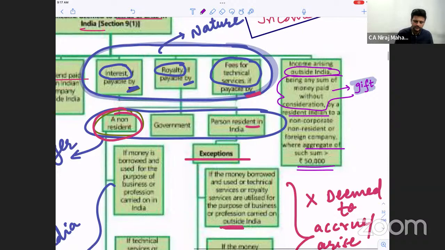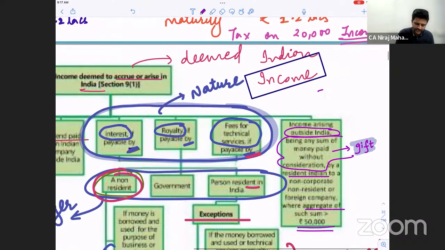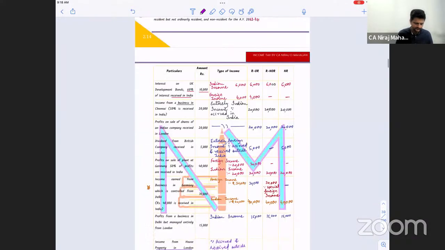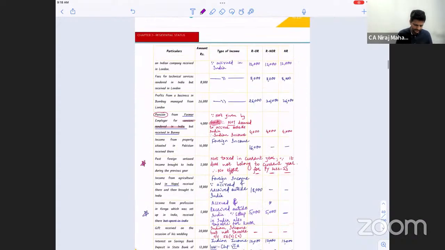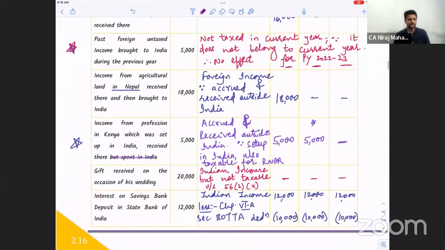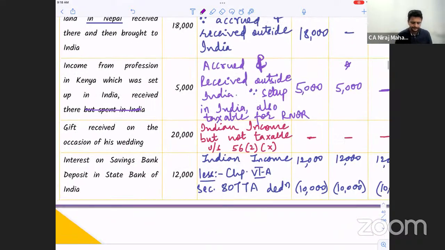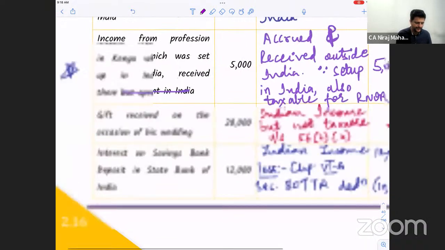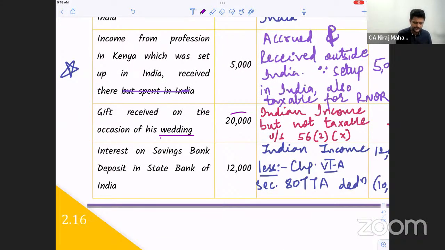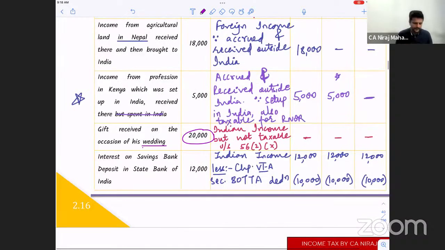Now what used to happen? We had this earlier small discussion of 56(2)(10). I think we have written that in the textbook. It is about gift. Quickly, I think we had solved one question of that. Somewhere we have mentioned 56(2)(10) as gift. Gift is also an income. But it was received on wedding, that's why it was not taxable. And obviously your amount is also less, 20,000.